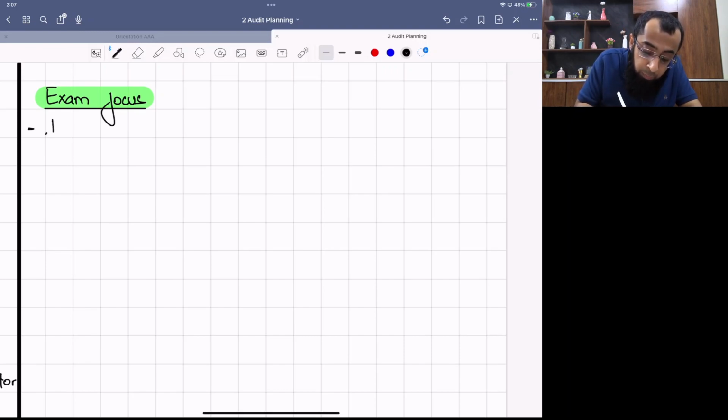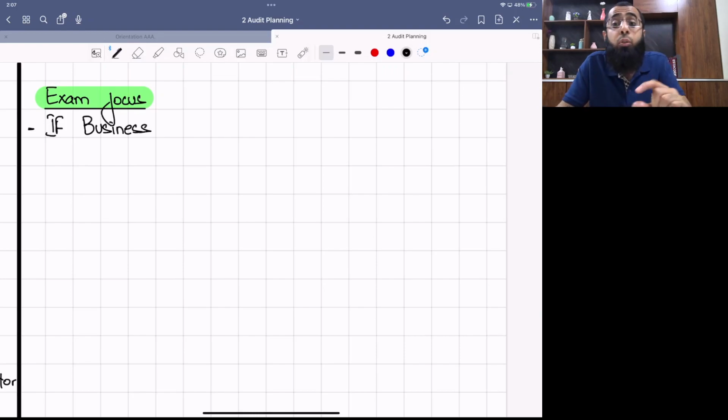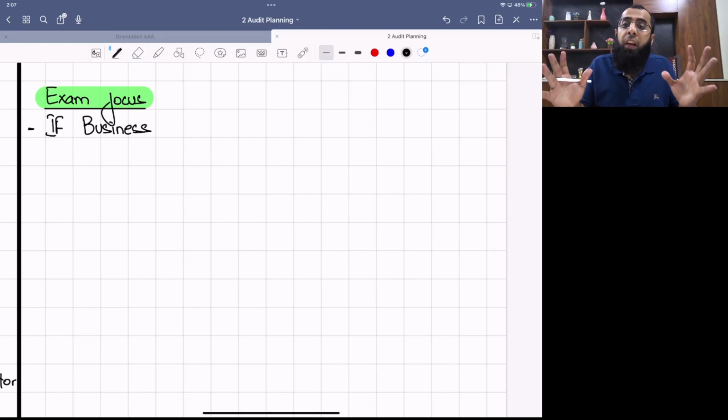Okay? If the business risk topic is examined. Now, with the word if, I'm indicating that this topic is not mandatory to be examined. The risk assessment head is mandatory. Within that head, he can examine business risk, or he can include a requirement on risk of material misstatement or audit risk also. Or he can give a combination of two risks, like one requirement on business risk and another on risk of material misstatement or on audit risk. So a total of 20 to 25 marks are for risk assessment, within which the examiner can do different types of allocation.